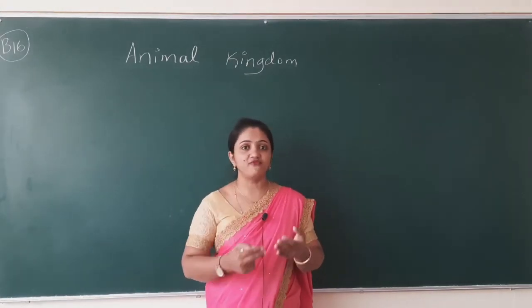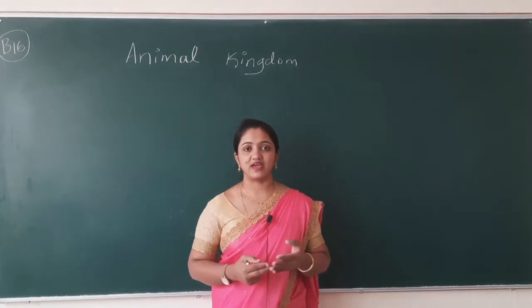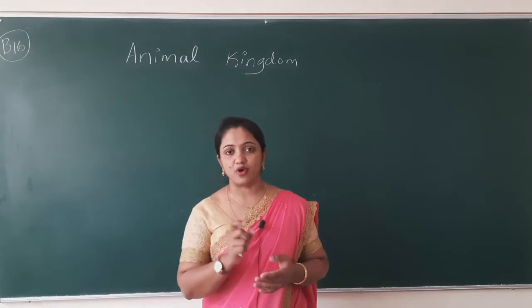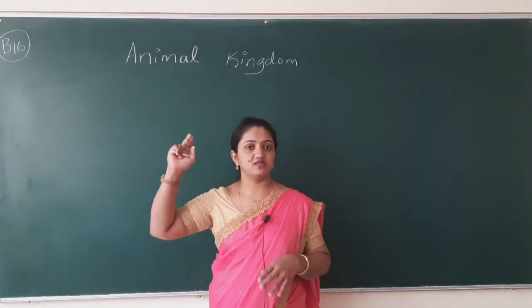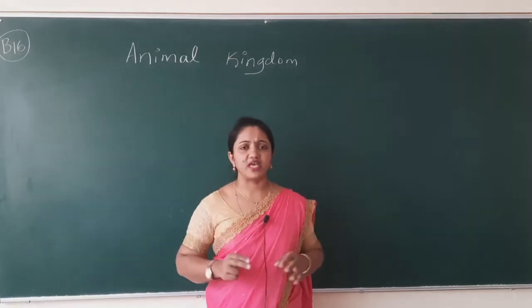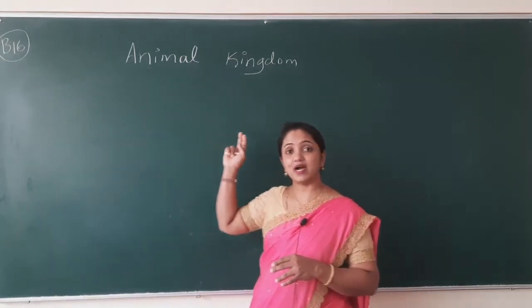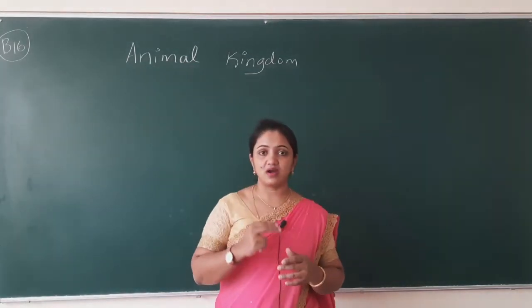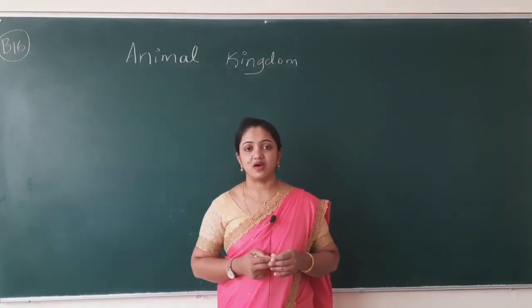It consists of multicellular organisms or multicellular animals. Starting with that point, I want to start this chapter. All of the animals which come in this Kingdom Animalia are multicellular.